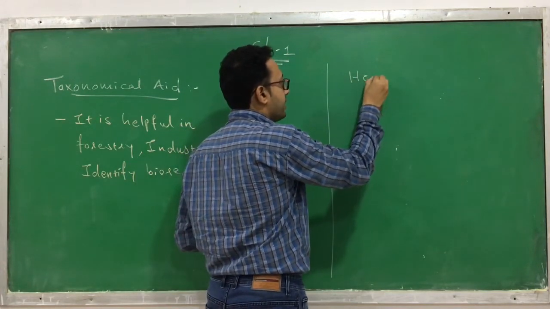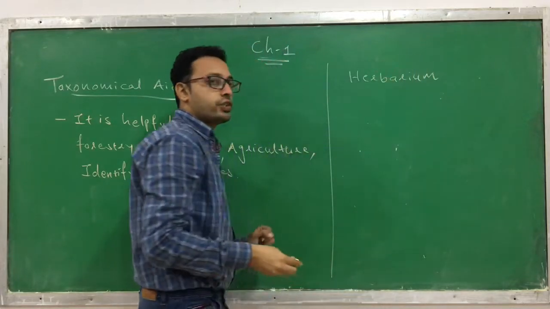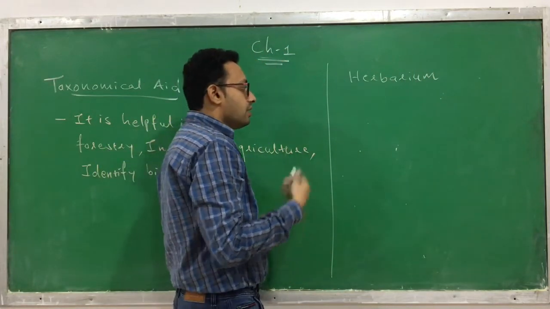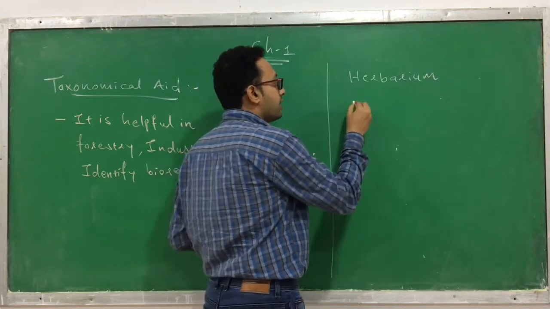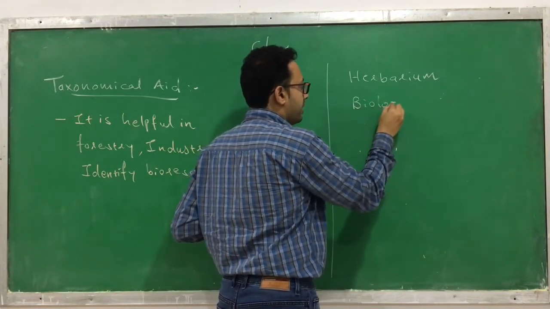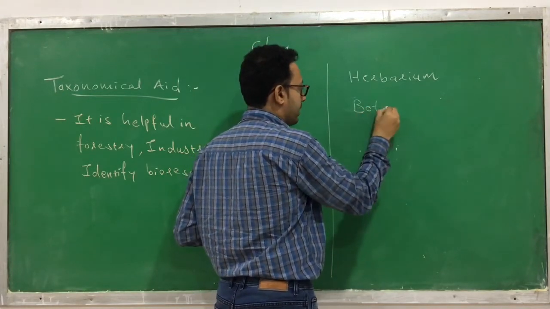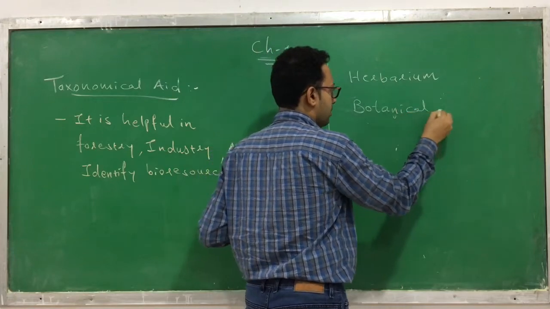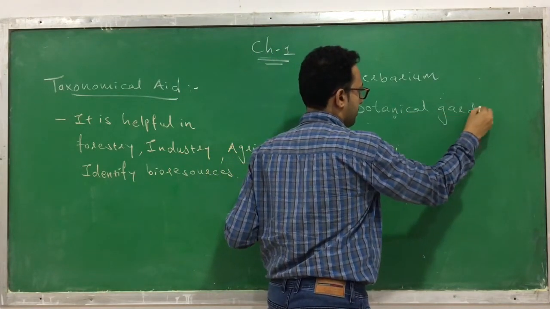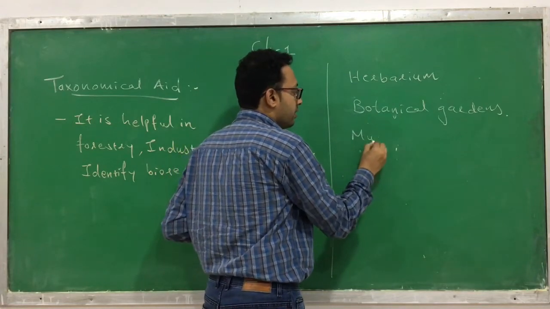The first one is called a herbarium. This is the first taxonomical aid which we are using. The second taxonomical aid is biological gardens, or more specifically, botanical gardens. Clear? The third one is called a museum.